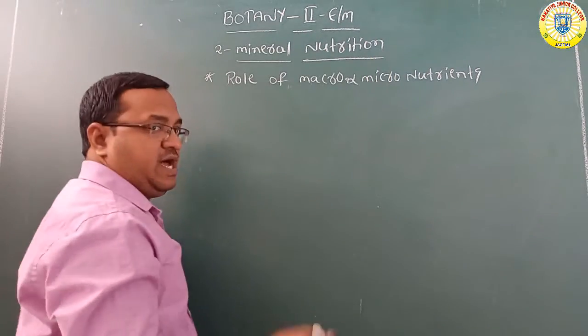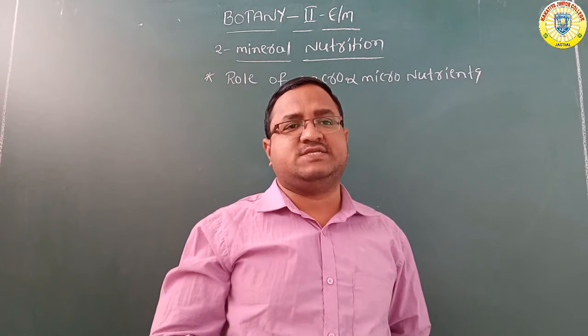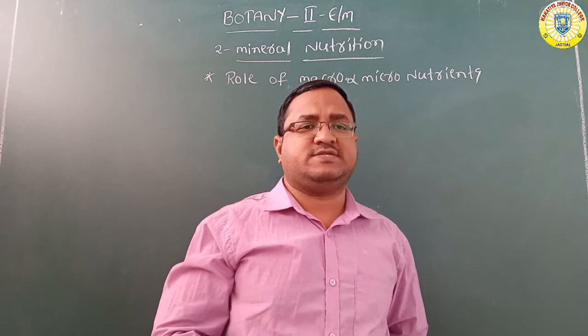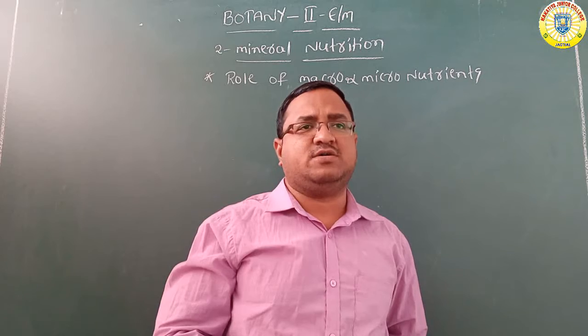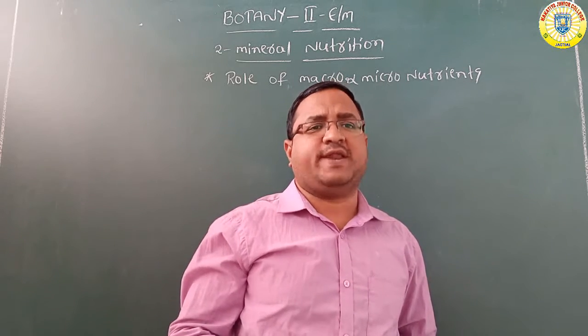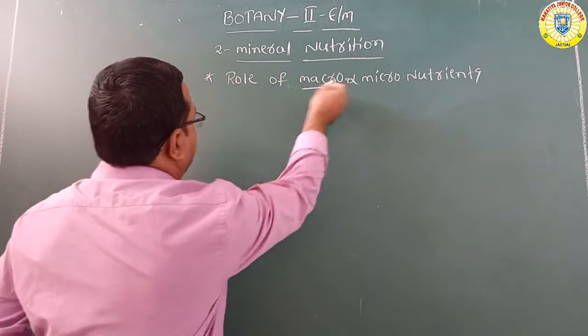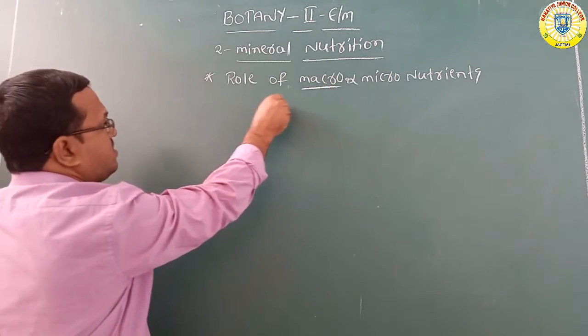First, carbon, hydrogen, oxygen are the framework elements. These are absorbed by plants in the form of carbon dioxide and H2O. The remaining are absorbed from the soil. These are mineral nutrients.